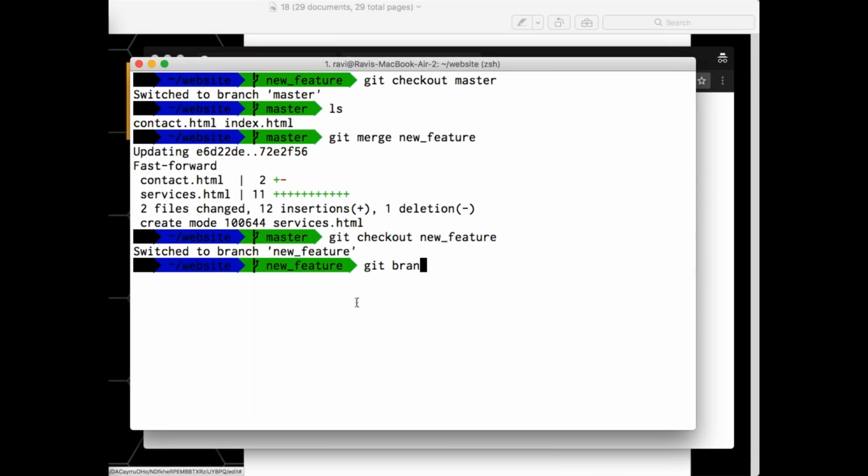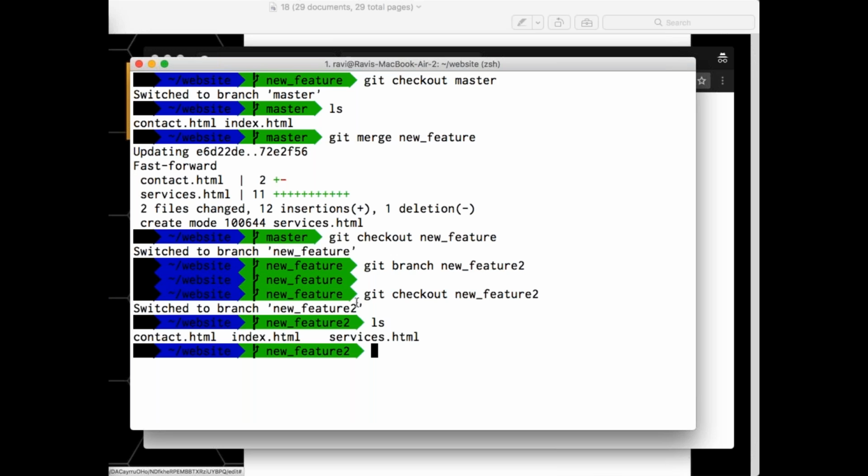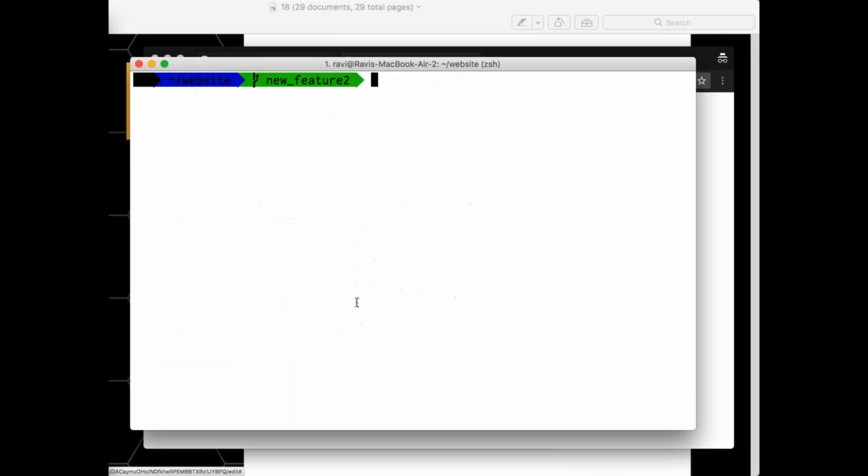Git branch. Now if I say git checkout new feature 2, you see, yes I have all the files. Makes sense? So whenever you branch, everything which is there would definitely come along with your code base. That is the meaning of code base. If not, I'll give you a nice idea: git reflog.